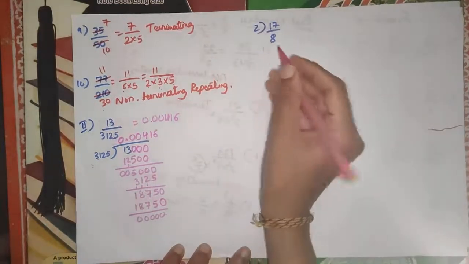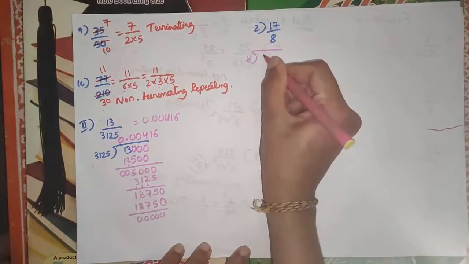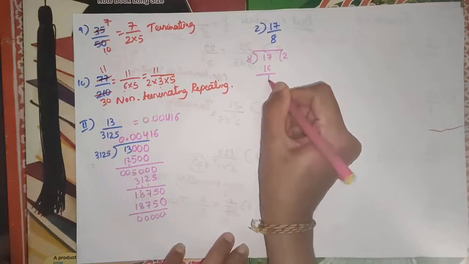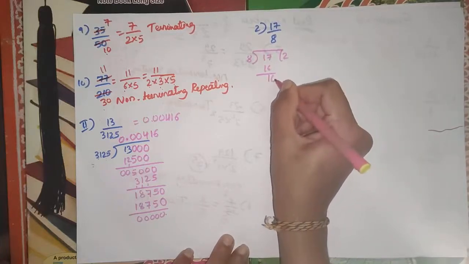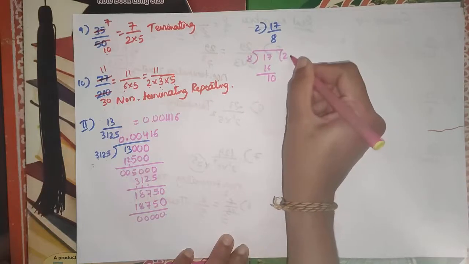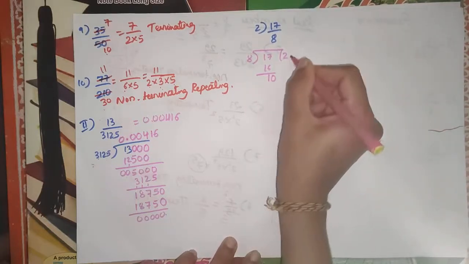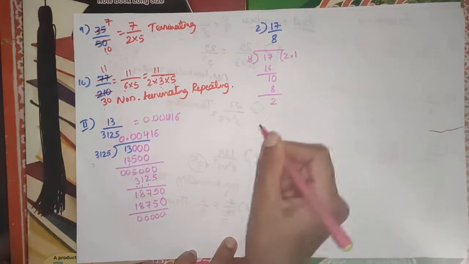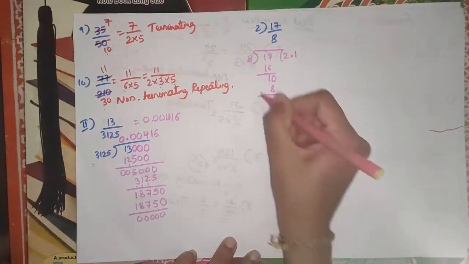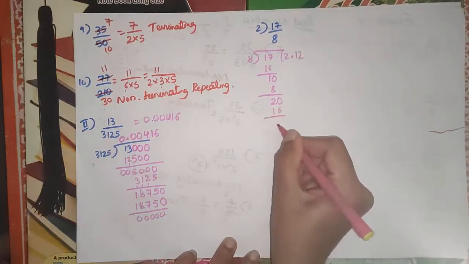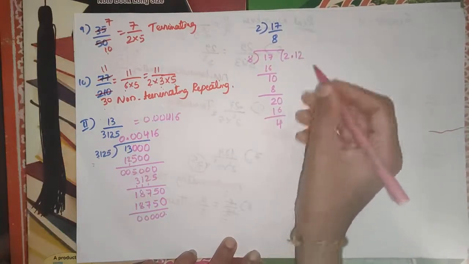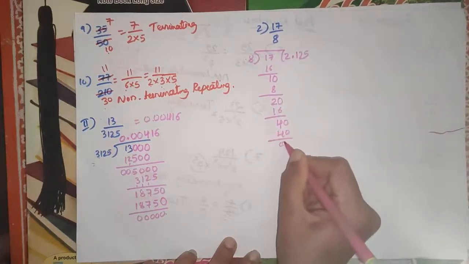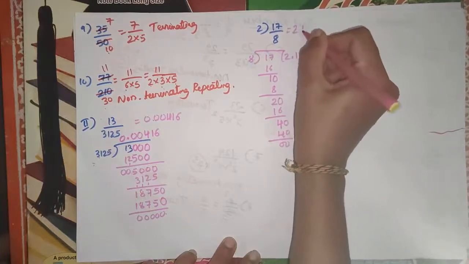So for the second question, here 8 divides 17. Okay, 8 2 are 16. Okay, here 1. So I take 0 here. So 1 cannot divide. Then I take here a point. Then here it is 10. There is 8 1 are 8. Okay, then here 2. Okay, again I take 0. Then 8 2 are 16. So we have 20 minus 16 is 4. So this becomes 40. Then 8 5 are 40. Then here 0. The decimal expansion is 2.125.